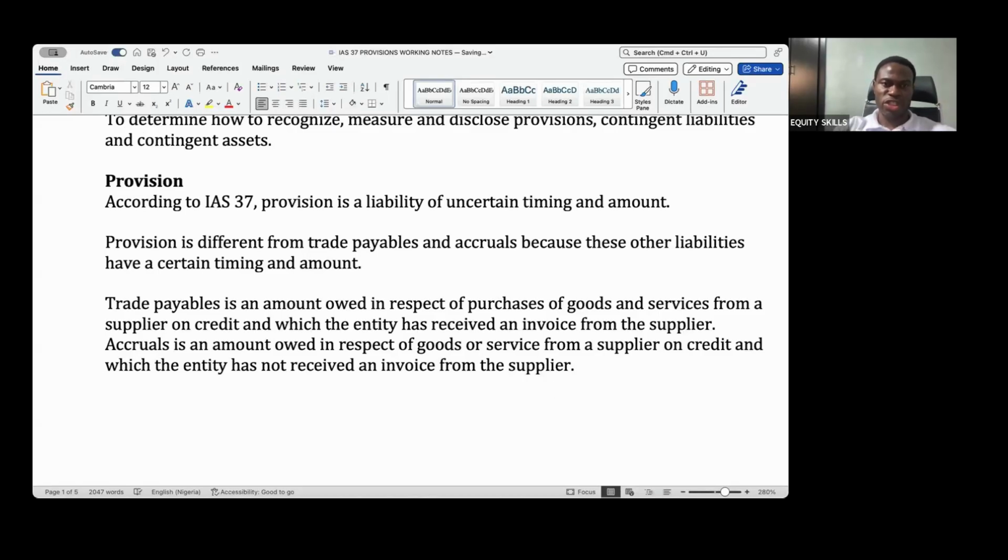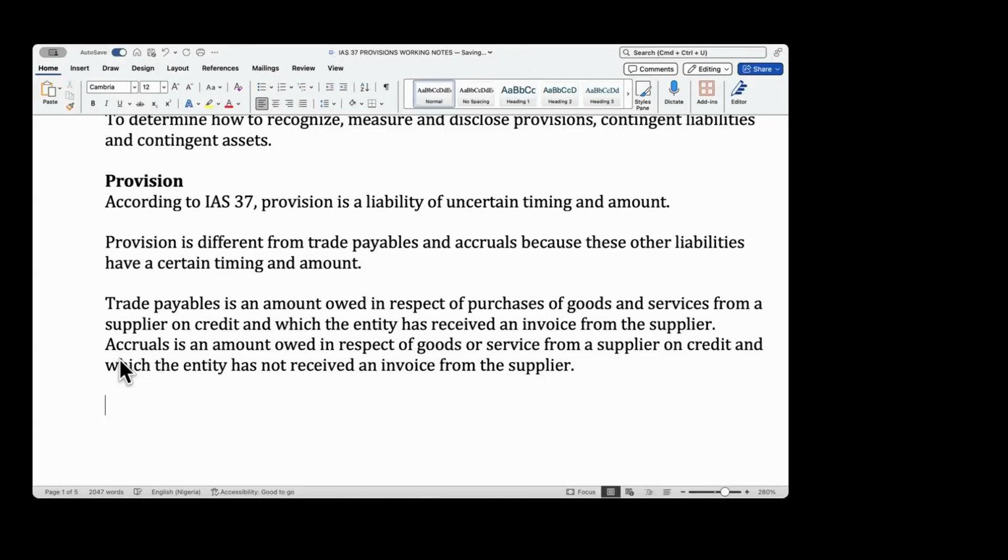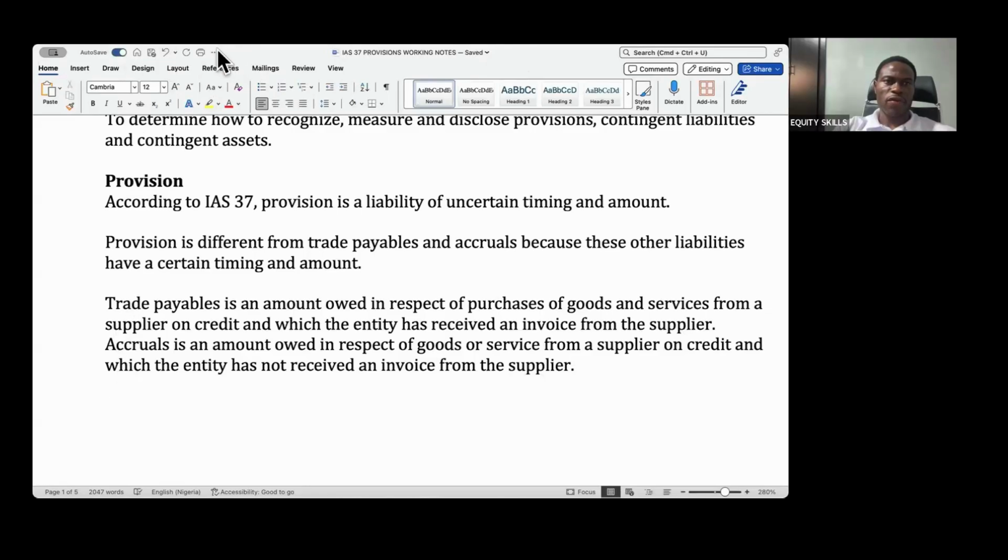Now back to provisions. Remember, we mentioned that a provision is a liability of uncertain timing and amount. If the amount and time are uncertain, then how do we recognize it? The standard then says that you can recognize a provision if these three criteria are present.